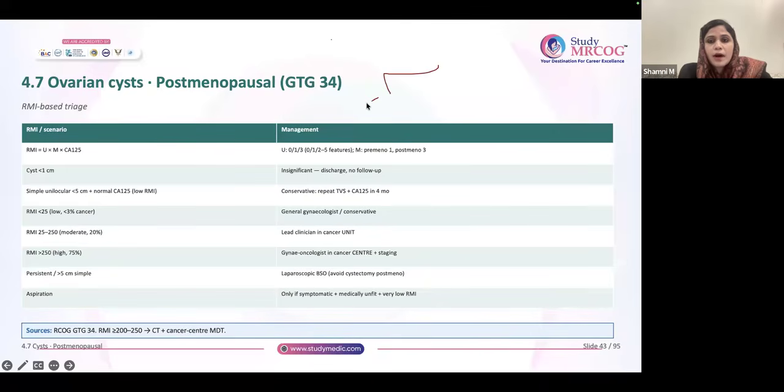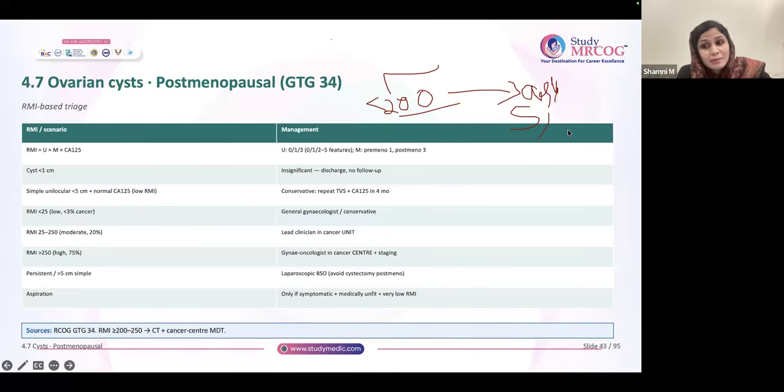So basically, RMI less than 200 is low risk for malignancy. If it is low risk for malignancy, then what do you have to do? You see whether her cyst is fulfilling these criteria. One is the patient is asymptomatic, no symptom. Next, it should be a simple cyst.